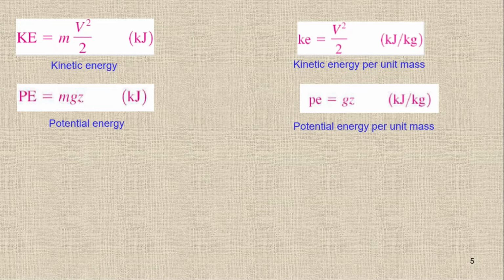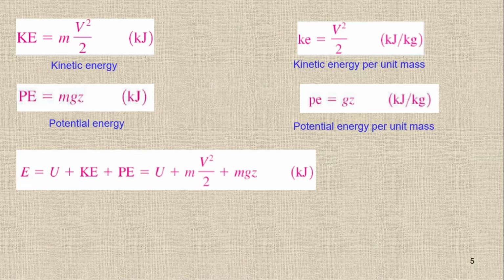In the specific potential energy, we are basically going to divide both sides by mass. So here you can see we are not putting any mass value because the mass will cancel out. So we have the kinetic energy, we have the potential energy, and if we combine these two energies, you will get macroscopic energies.